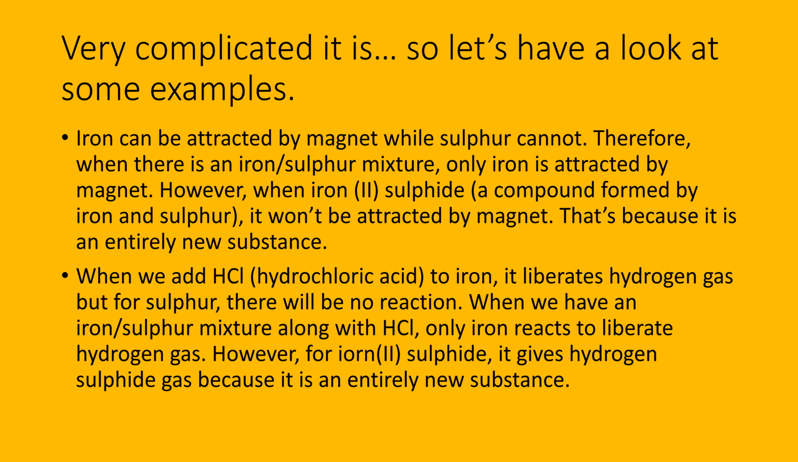When we add hydrochloric acid to iron, it liberates hydrogen gas, but for sulfur there will be no reaction. When we have an iron-sulfur mixture along with hydrochloric acid, HCl, only iron reacts to liberate hydrogen gas. However, iron(II) sulfide gives hydrogen sulfide gas, which is toxic, because it is an entirely new substance.